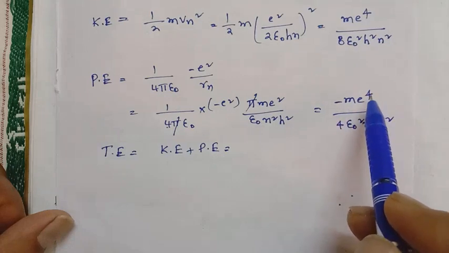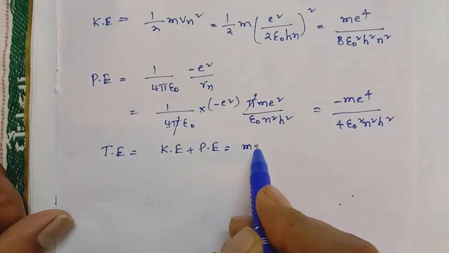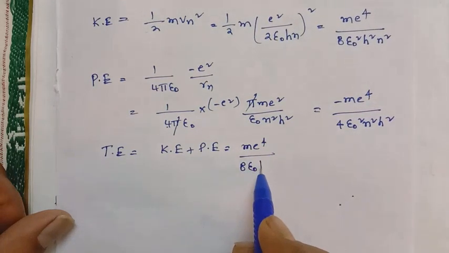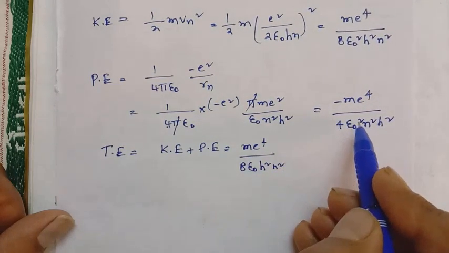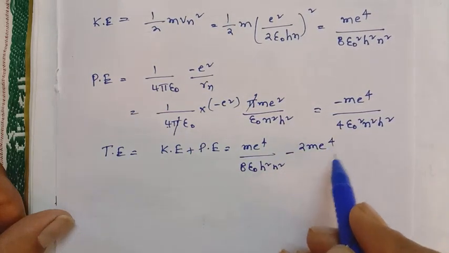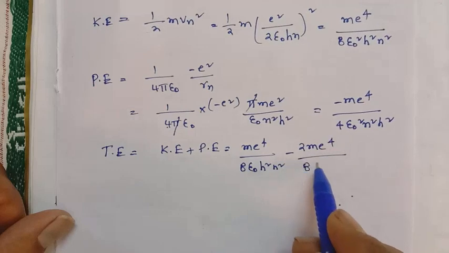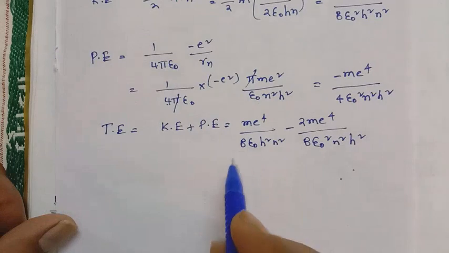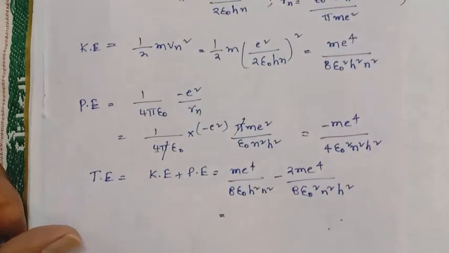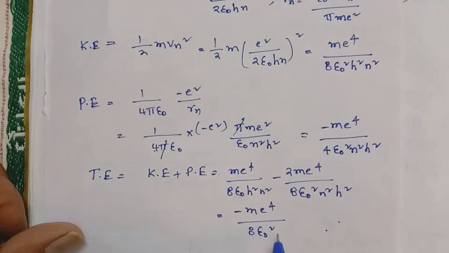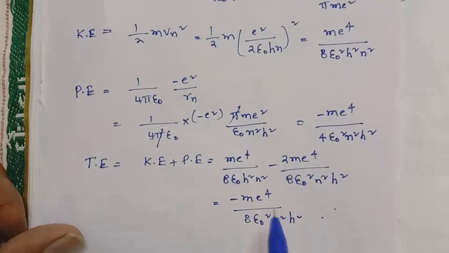Minus 2 m e power 4 plus m e power 4 upon 8 epsilon naught square h square n square. So then what expression are we getting? Minus m e power 4 by 8 epsilon naught square n square h square.